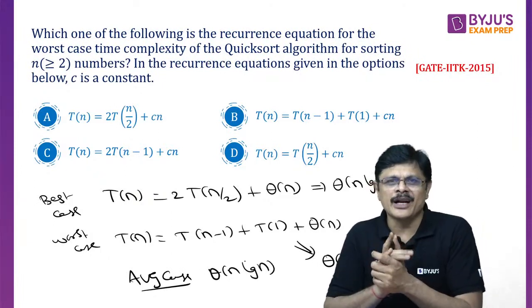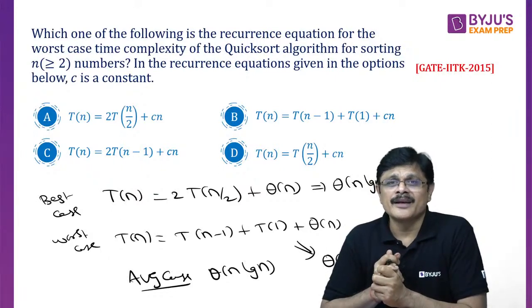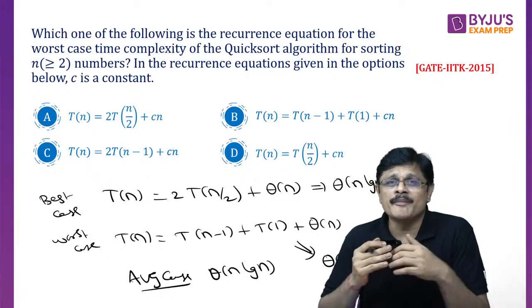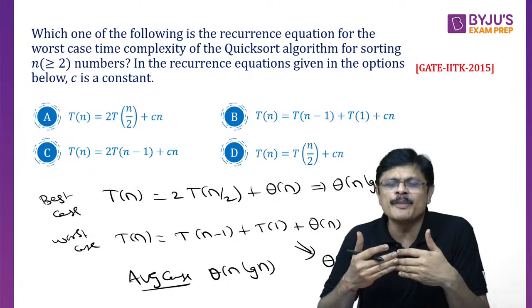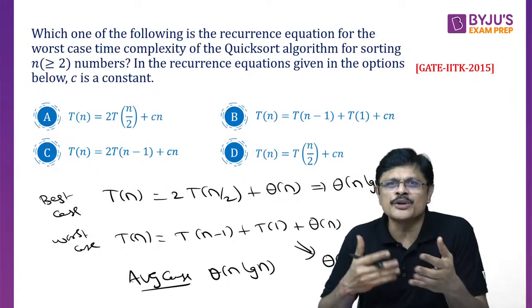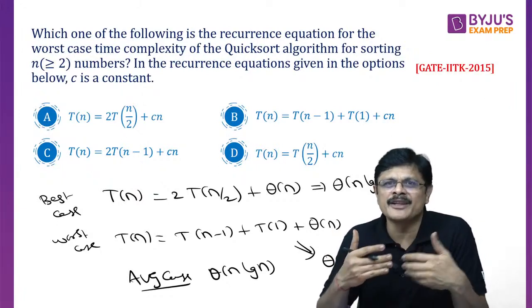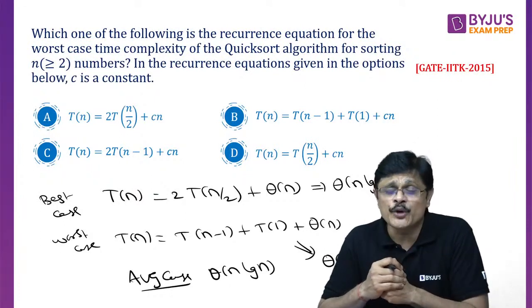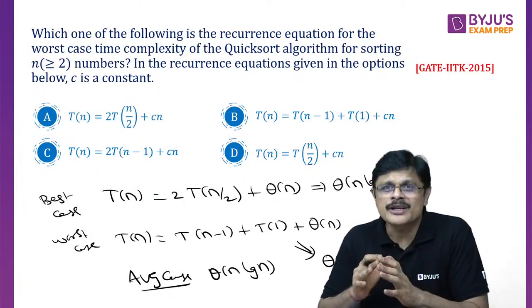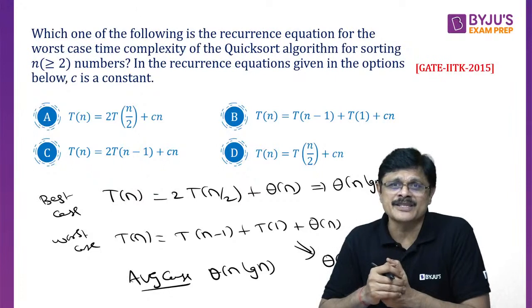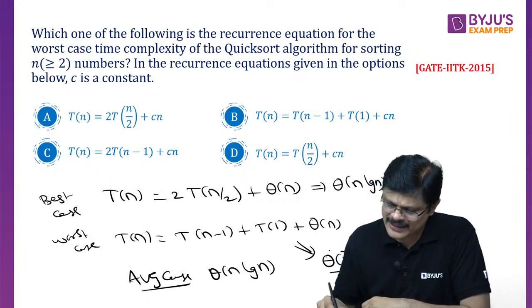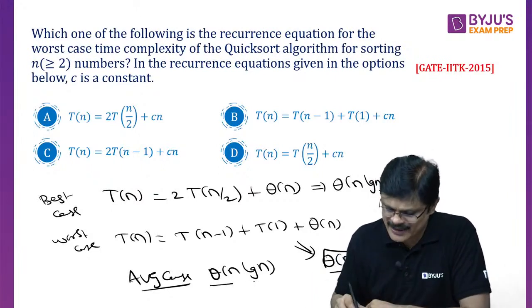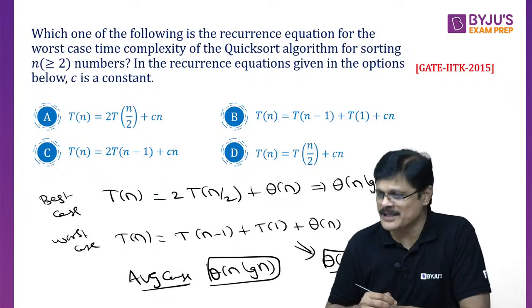Most of the algorithms perform with a complexity close to or equal to that of the worst case. The beauty of quicksort is mostly it will give you average case complexity. Even though the worst case looks like theta n square, it will give you average case complexity, my dear friends.